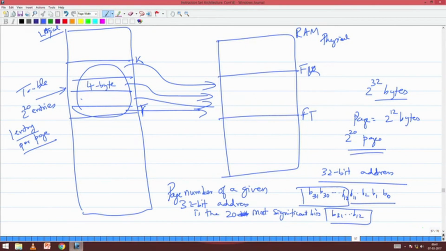So totally how much do I need? I need 2 power 20 entries times 4 bytes, which is 2 power 2, so I need 2 power 22 bytes to store this entire table. Each page frame is 2 power 12 bytes, right? So I need 1024 pages to store this.